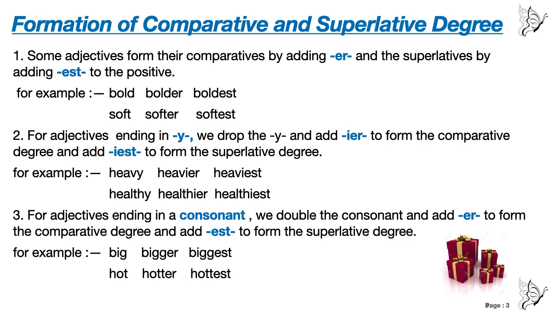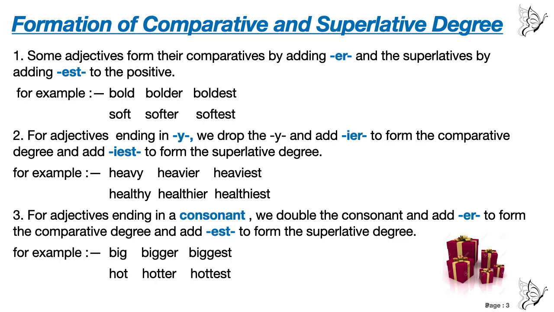Heavier. We are not writing "heavyer". We are replacing y, and in place of y we are adding I plus ER, heavier. And in healthier also the same thing is done. Healthy, in comparative degree, y is removed, healthier, "ier" is added. And in the superlative degree, the same thing again, y we have replaced with "iest", heaviest, and healthiest, healthiest.